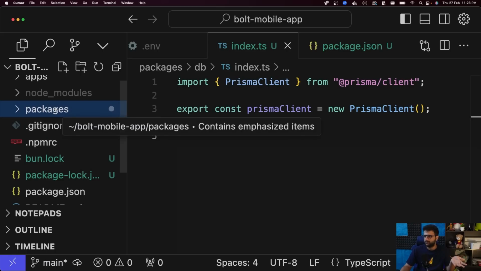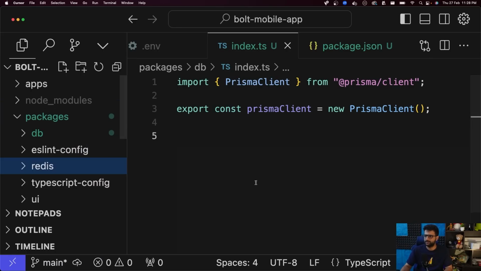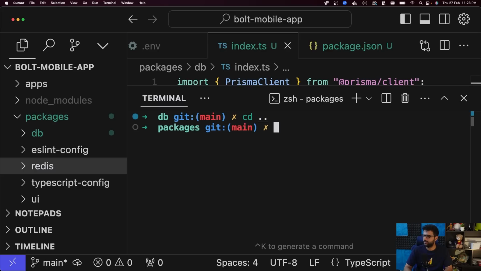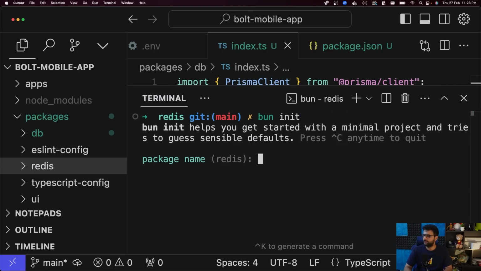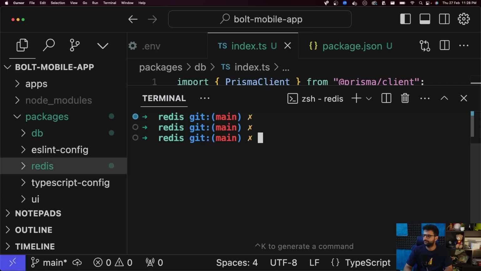Probably another thing we should introduce here is Redis. So let me do that because we'll eventually need it. So Redis. Bun init. Bun add. Now the question is, I think it's redis only.